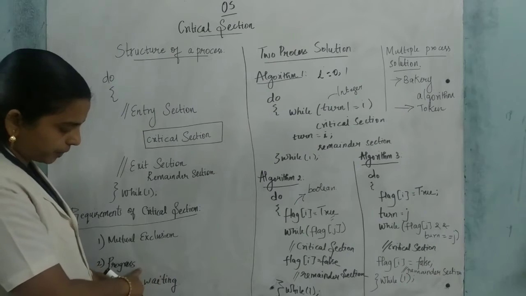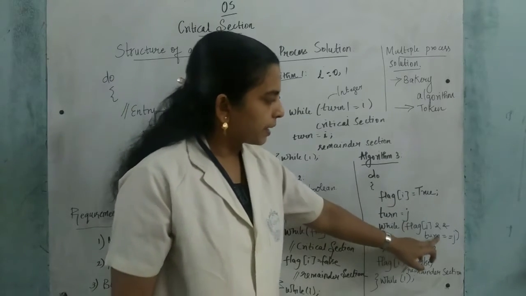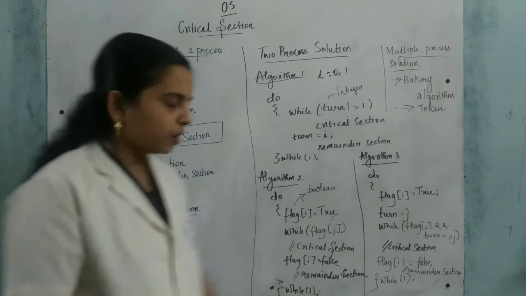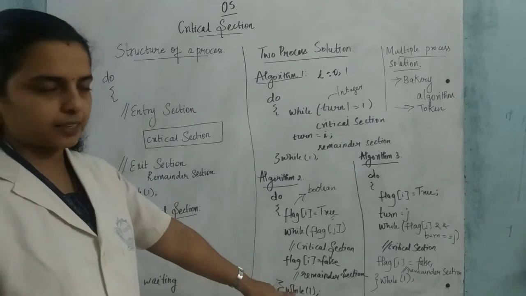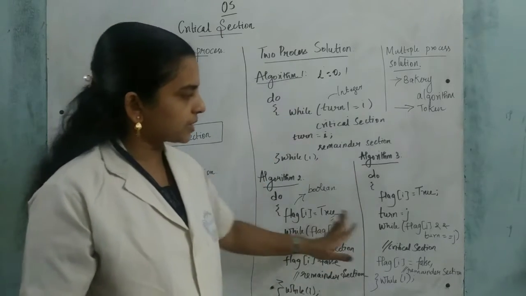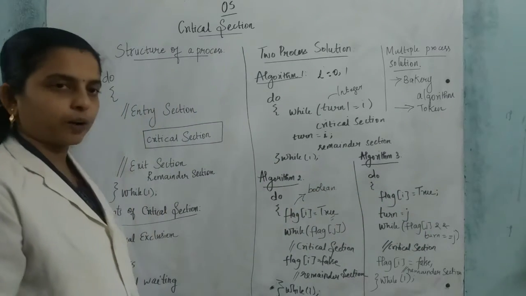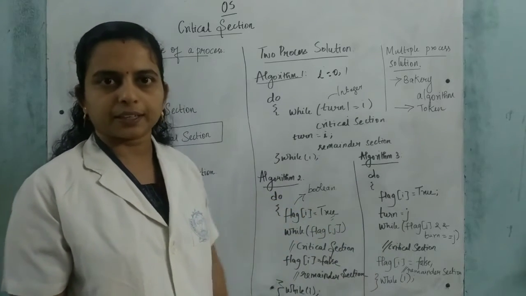And coming to the second, progress: see here, both are trying and both are making a decision, and only one is entering. Understand? So here all the three requirements are solved. So we can say from these three, algorithm 3 is satisfying all the three requirements and it is told to be the best solution for the critical section.